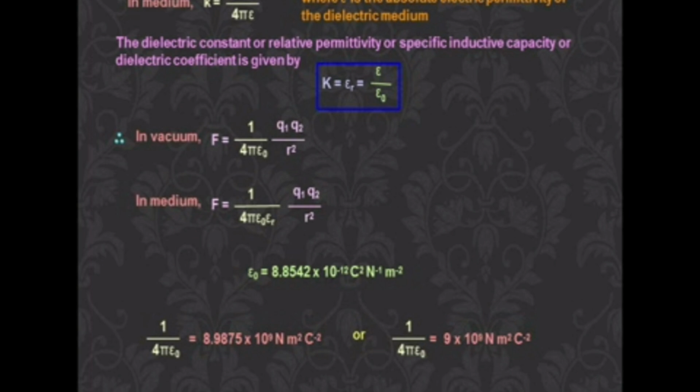So, it is not depending on that medium for M1 and M2. But here, Q1 and Q2 depend on the medium because we are taking the relative permittivity and epsilon naught. So, it is depending on the permittivity of the medium. But the masses M1 and M2 in the universal gravitation law are independent of the medium.